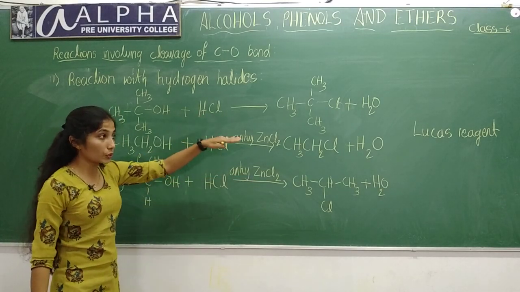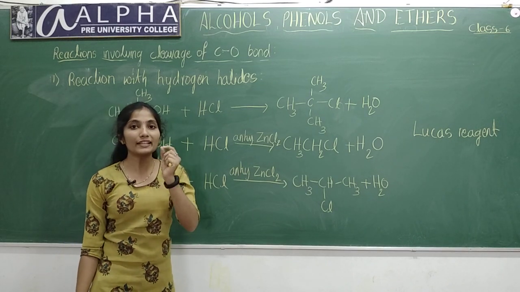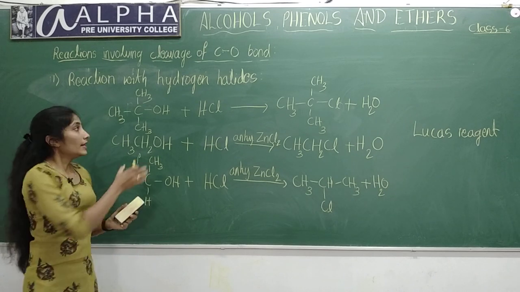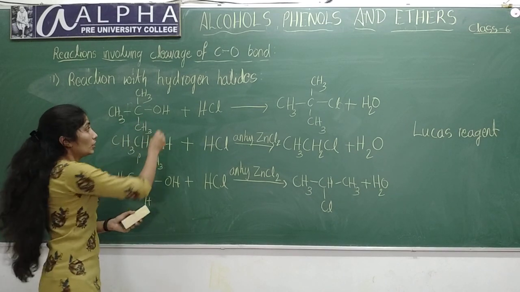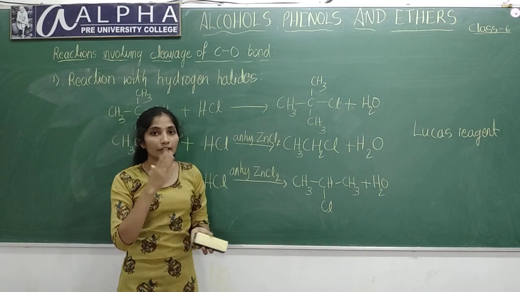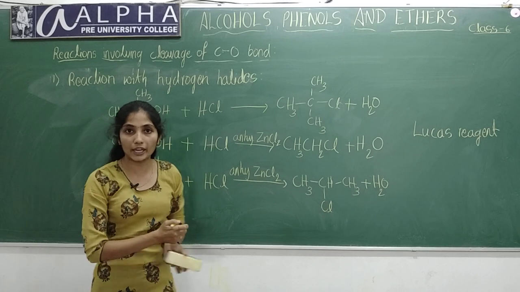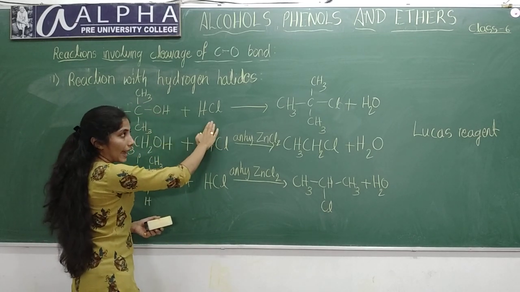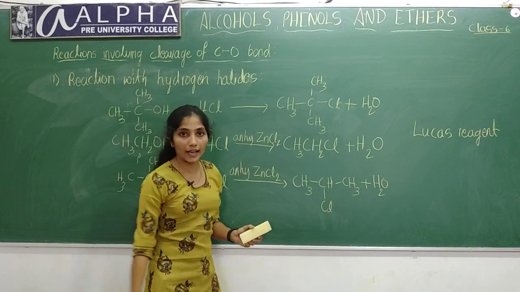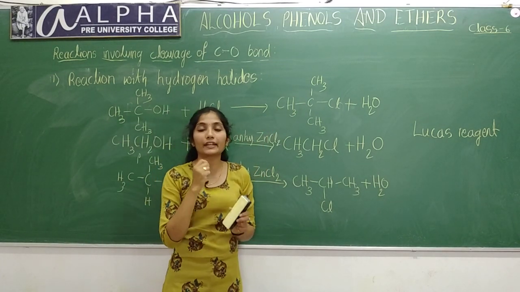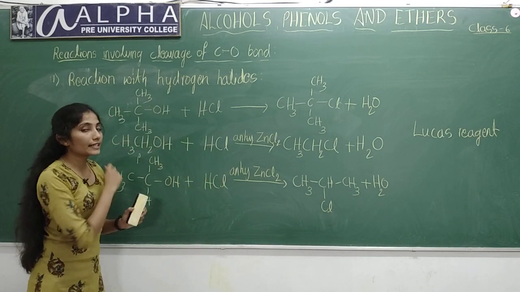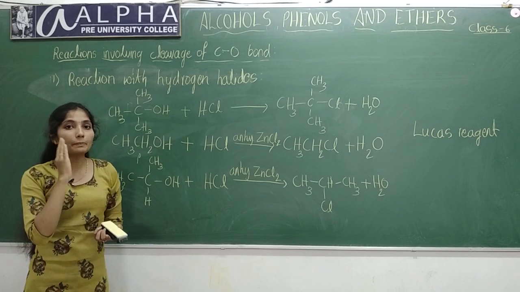Okay, this is test used for differentiating primary, secondary and tertiary alcohols. How will you differentiate it then? Since these are highly reactive, they will form precipitates easily. Alkyl halides are insoluble, so they will be precipitated out. Tertiary alcohol is highly reactive, so without catalyst, alkyl halide formation will take place and the precipitate appears immediately. With tertiary alcohols, Lucas reagent will give immediate precipitate.